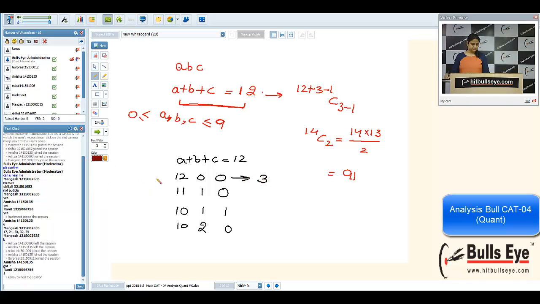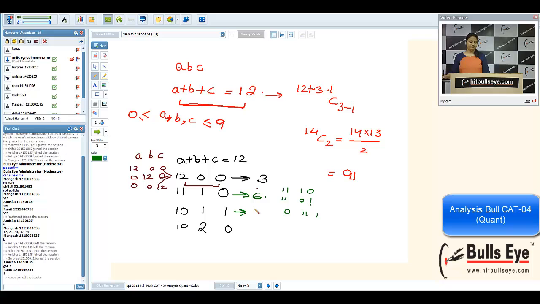From 12, 0, 0, we have 3 permutations. A can be 12, with B and C simultaneously 0. If A and C are 0, B is 12. It means from 12, 0, 0, we will get 3 cases. Now, from the second case, we'll get 6 cases. 11, 1, 0 can be arranged in 6 ways. They are 11, 1, 0, they are 11, 0, 1, they are 0, 11, 1 and so on. We have to exclude all those cases because 11 is not a digit.